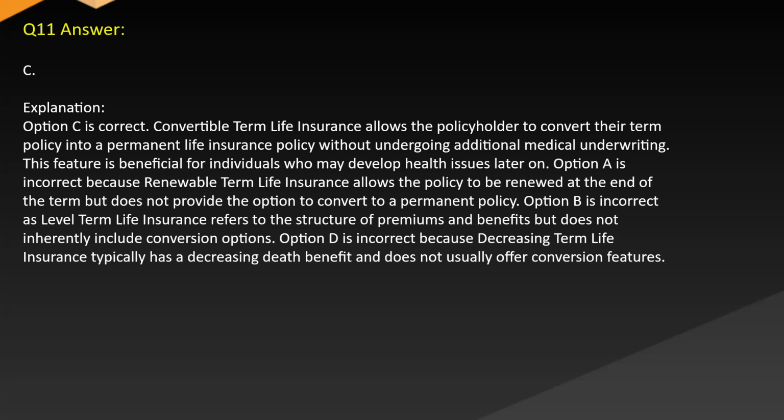Option A is incorrect because renewable term life insurance allows the policy to be renewed at the end of the term but does not provide the option to convert to a permanent policy. Option B is incorrect as level term life insurance refers to the structure of premiums and benefits but does not inherently include conversion options. Option D is incorrect because decreasing term life insurance typically has a decreasing death benefit and does not usually offer conversion features.